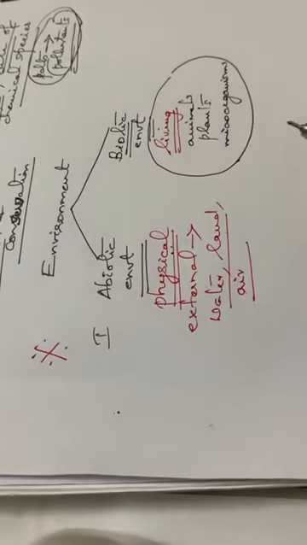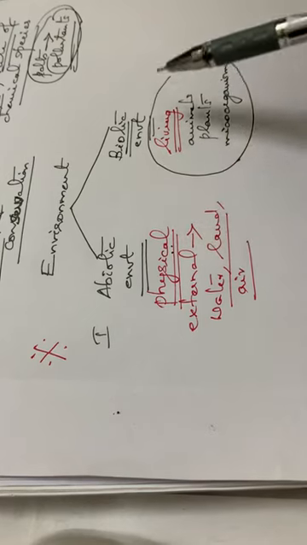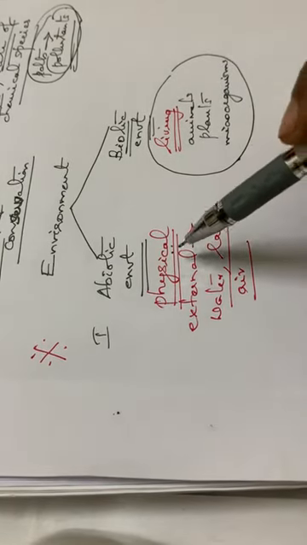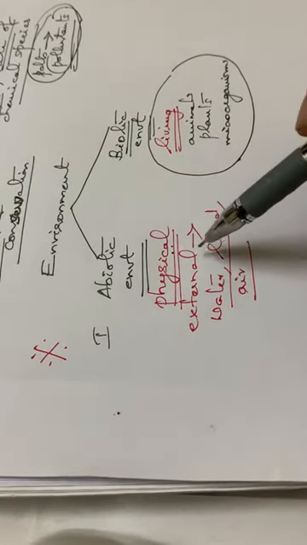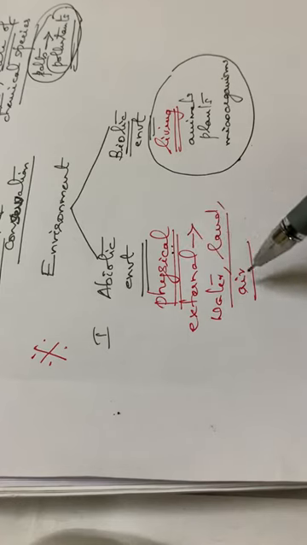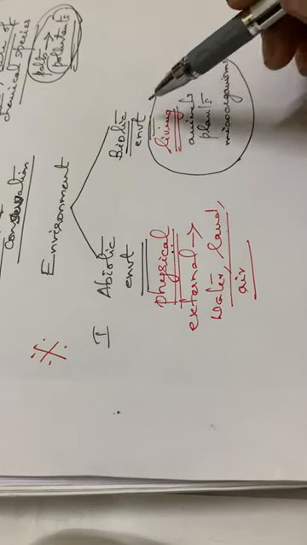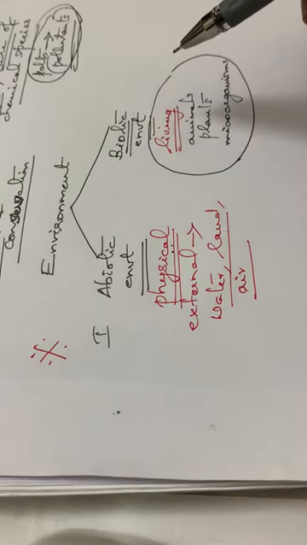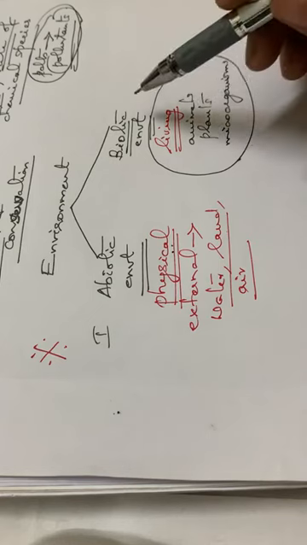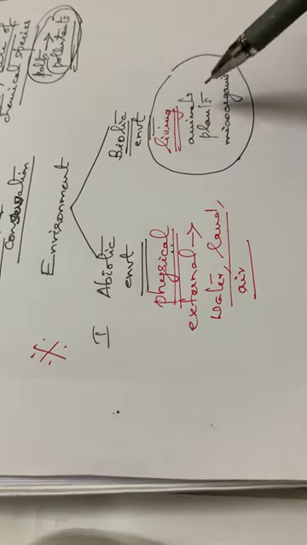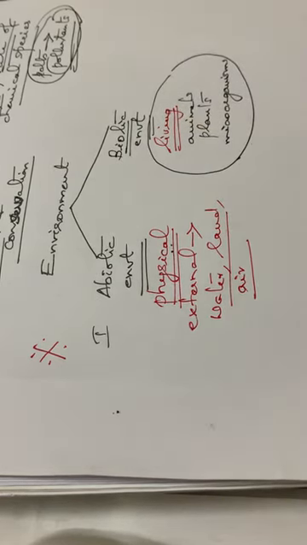Then environment, it is classified into two major categories, abiotic as well as biotic environment. Abiotic environment, it is the physical one. That means the water, land, air, etc. will be including under this part. Then in the biotic part, all living organisms, whatever living organisms are there, that will be a part of this biotic environment. Animals, plants, microorganisms, etc. will be coming under this part. Okay. Then we can go through the next segment, that is the environmental segments.